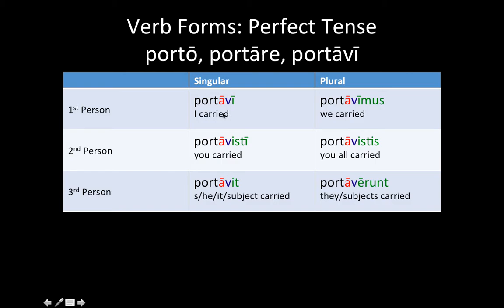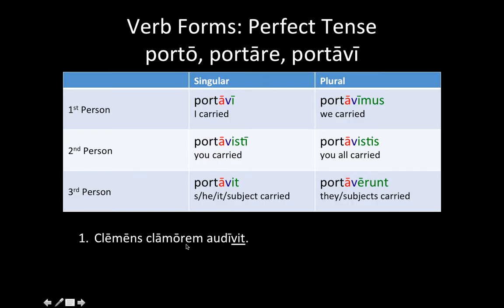And this is the simple past tense, so this isn't something that happened over an extended period of time, like the previous one that we looked at. Instead, this is something that just happened at a moment of time. So I carried. Last night, I carried my books, versus I used to carry my books. The imperfect tense implies that it happened over an extended period of time. You did it maybe every day for several years, whereas this one, the perfect tense, it's just one and done.